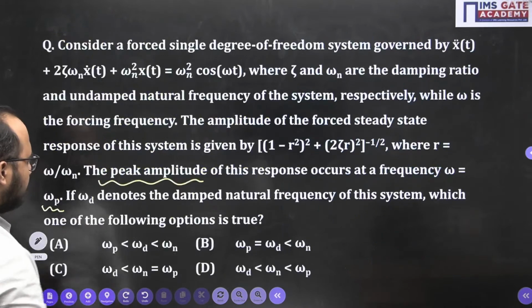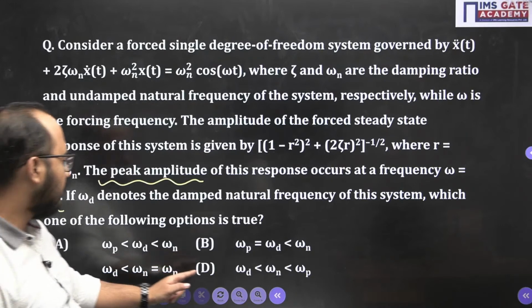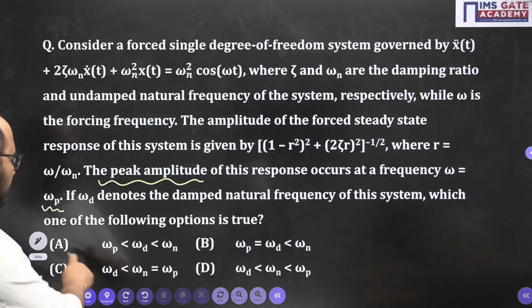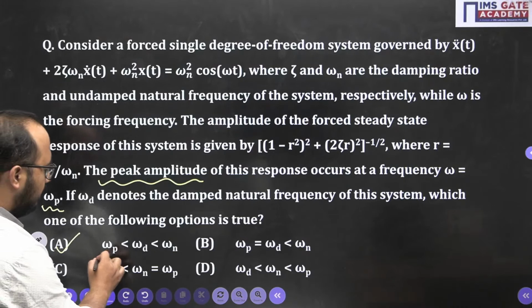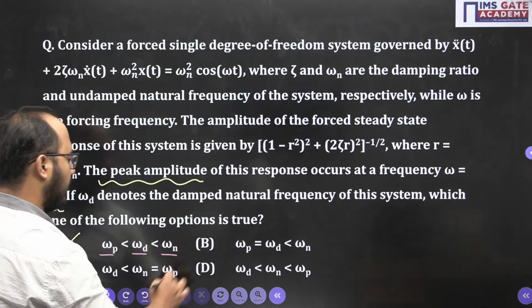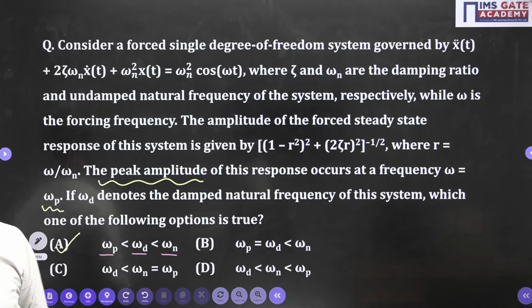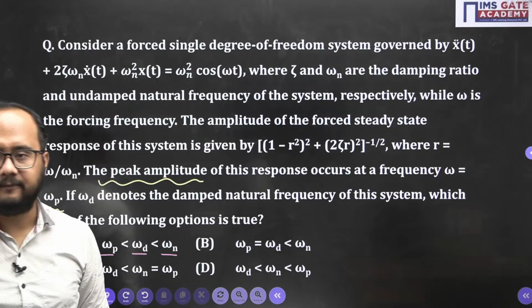So if I see the options here, which option will be correct? Tell me, which option will be correct here? Option A. Omega p is less compared to omega d, further less as compared to omega n. So omega n is the large quantity, then omega d, then omega p. Answer will be option A. Done, everyone? So answer will be option A.